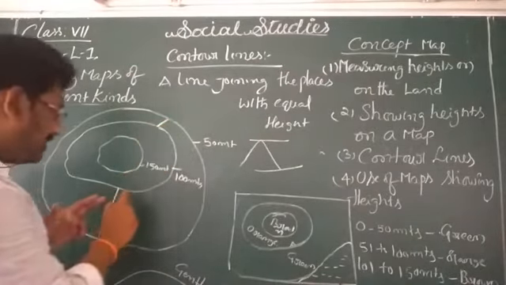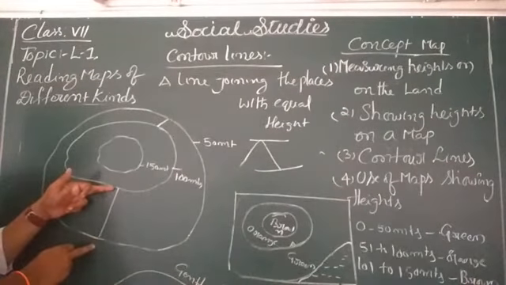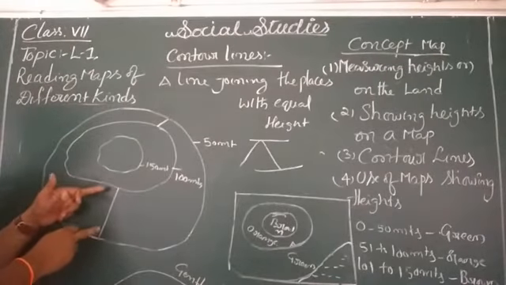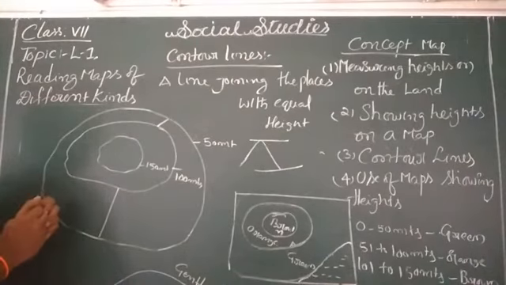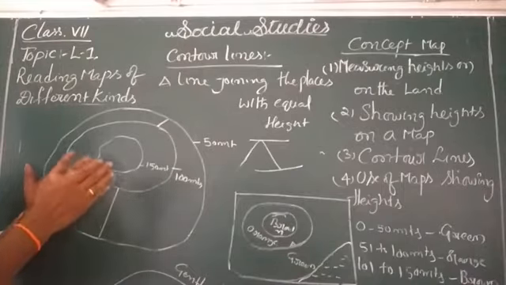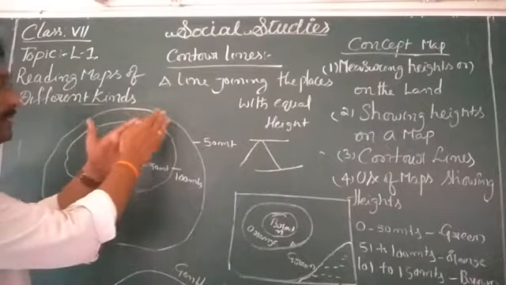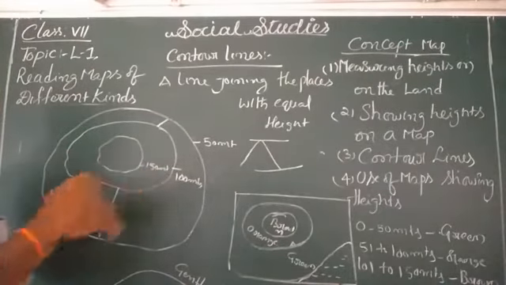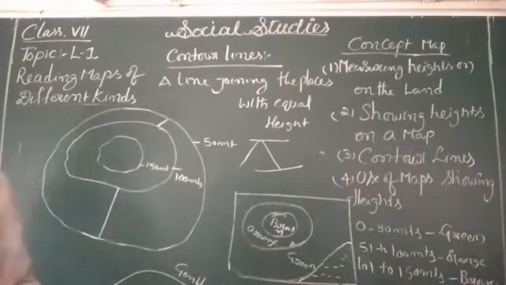In some of the areas we can notice that these contour lines are very far. Why? Because that depends upon the landscape, the topography, the surface of the land. So what is the main cause? When two contour lines are very close in one particular place, that means that area has steep slopes. For example, steep slopes we are saying.